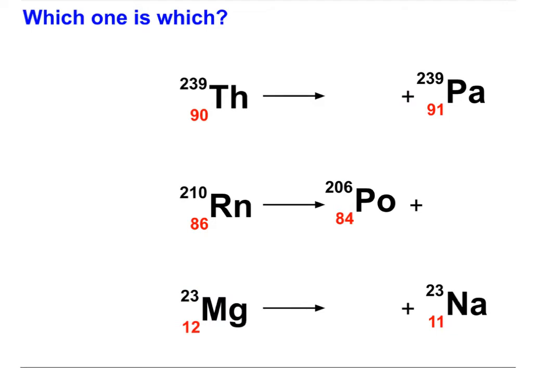Now, pause this video and try to figure out what kind of particles, what kind of decays represent these reactions. These reactions have empty spaces. To write in them, you should write those particles that were released along with the formation of those nuclei on the right of the arrow.